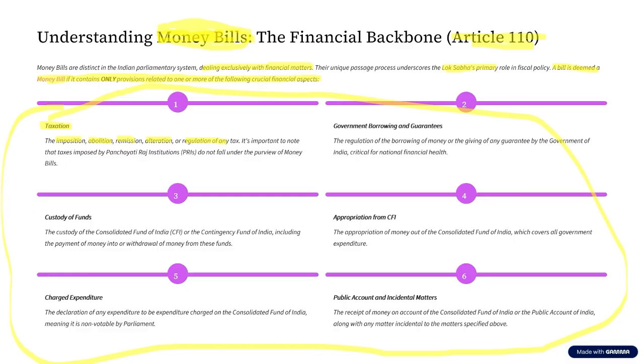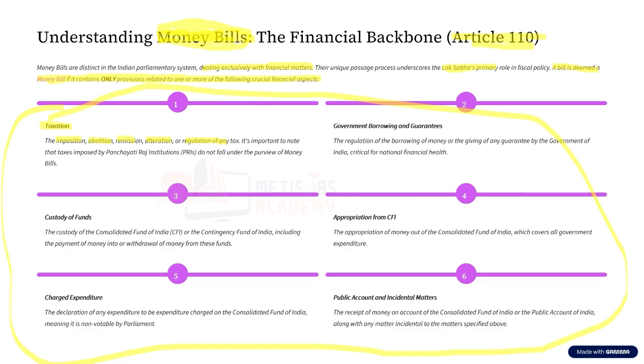For example, let us take a very recent example with respect to income tax. Recently, the income tax slab, or the limit up to which people are exempted from income tax, was raised to 12 lakh per annum. So this is something that is dealing with taxation. So what kind of bill is it? It is going to be a money bill.